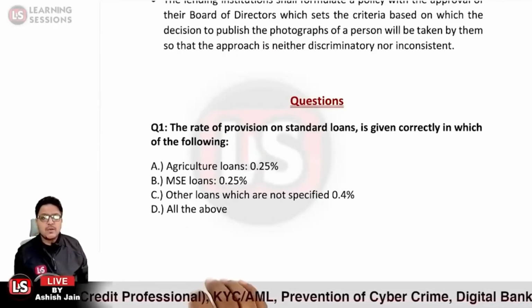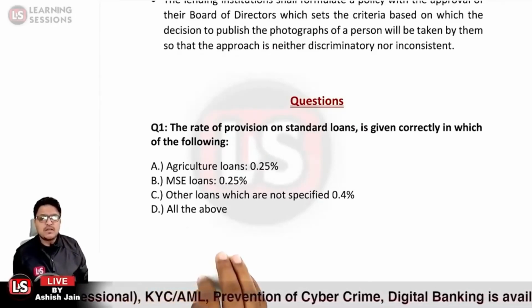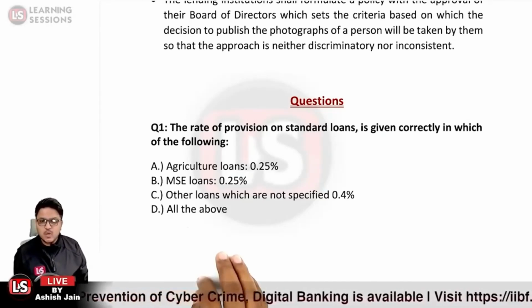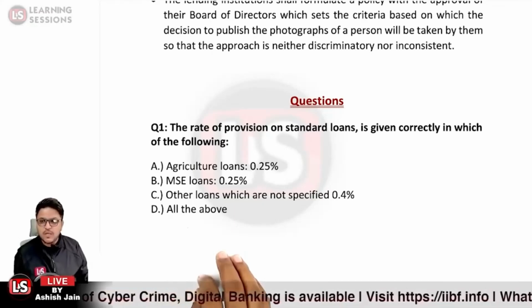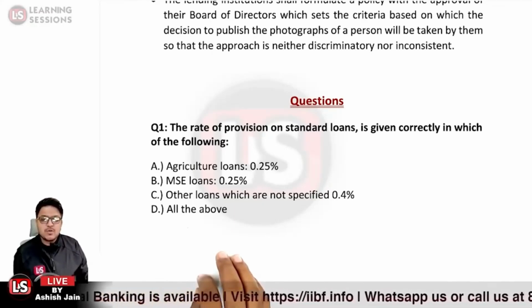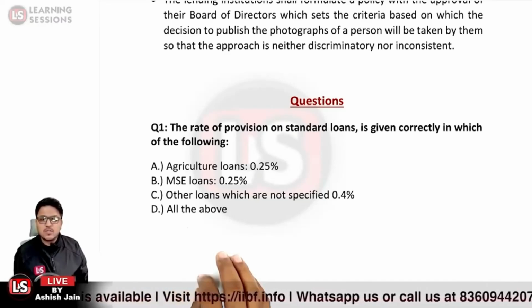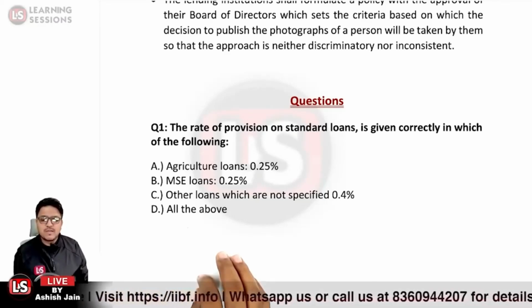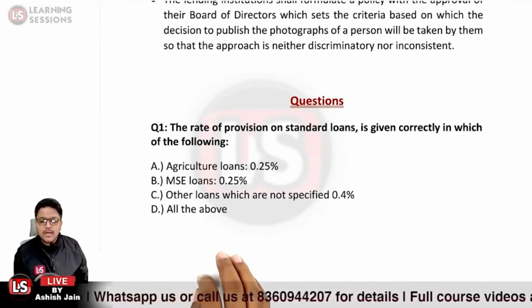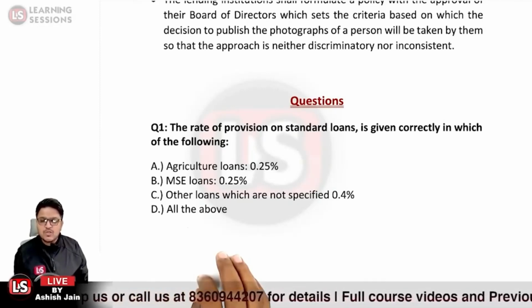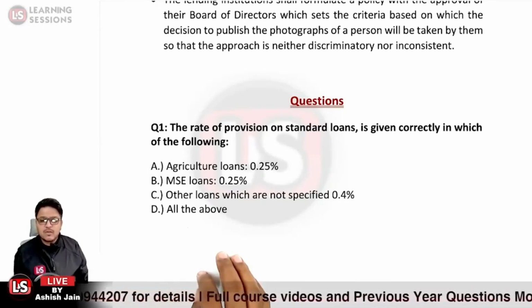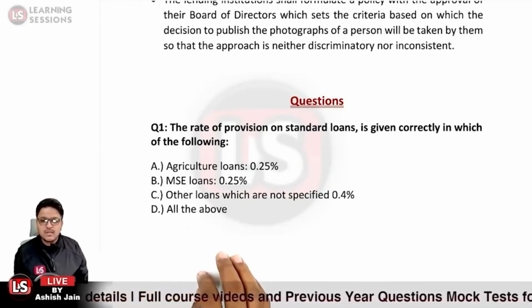First of all, it says the rate of provision on standard loans is given correctly in which of the following? So kindly do answer at the earliest. Option A says agriculture loans 0.25%, MSME loans 0.25%, and on other loans which are not specified 0.40%. Option D, all of the above. I told you already that even in the case of standard loans, the provision is to be created. And what would be the right answer over here?